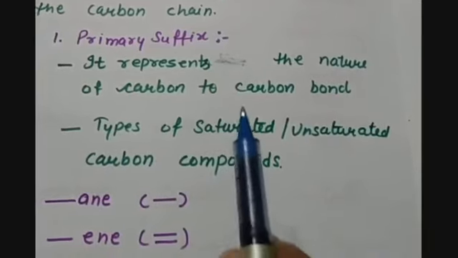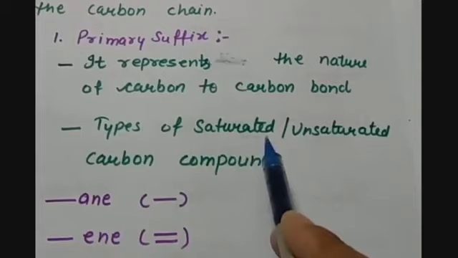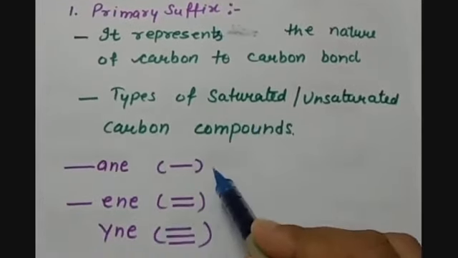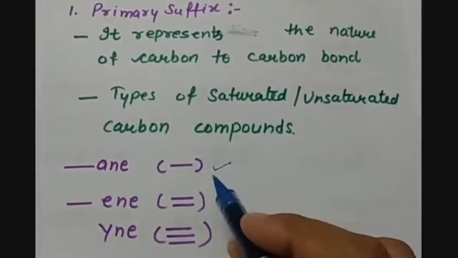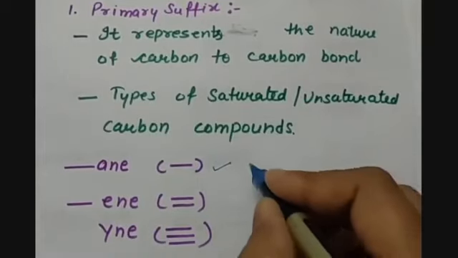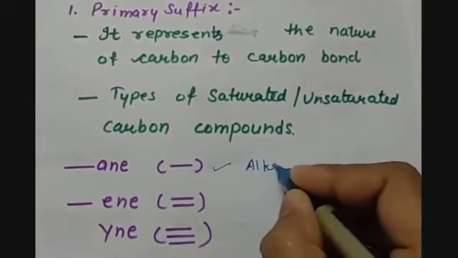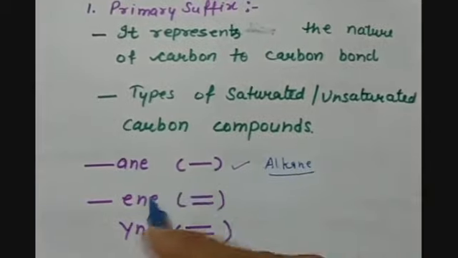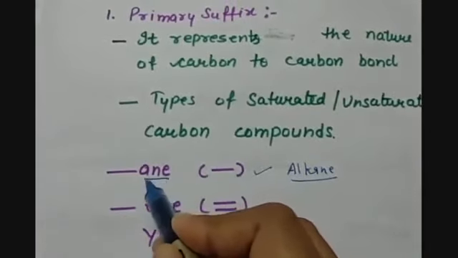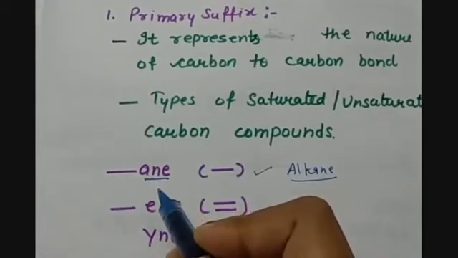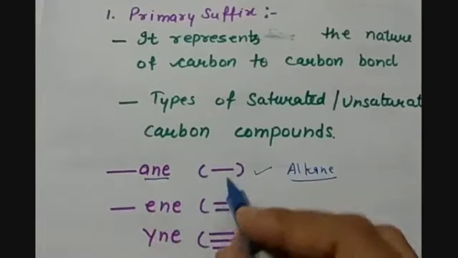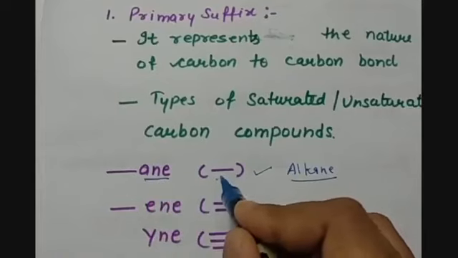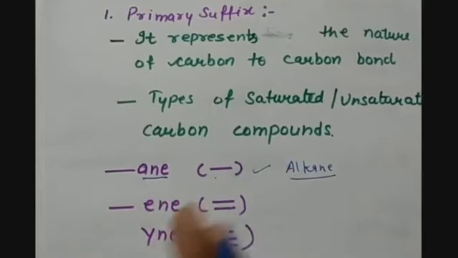There can be 2 types of carbon compounds, saturated and unsaturated. If it is a saturated carbon chain, then the carbon atoms of the chain will be singly bonded, and there will be alkanes, as we have done earlier, and they will be named with ane. So ane will be the suffix for the singly bonded carbon chain. And single bond is the identification of it.